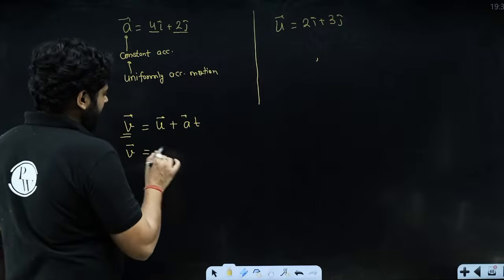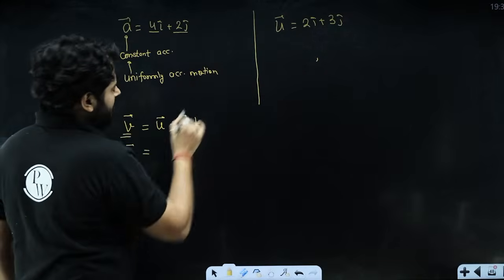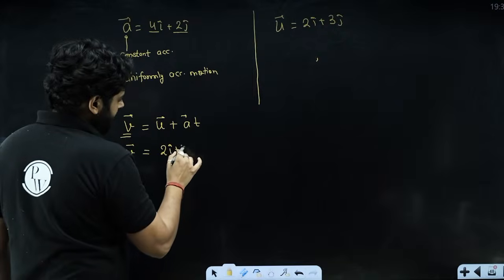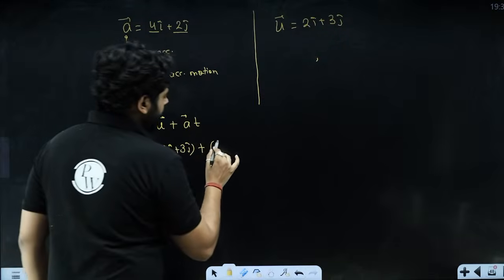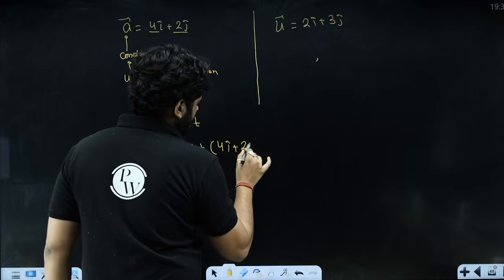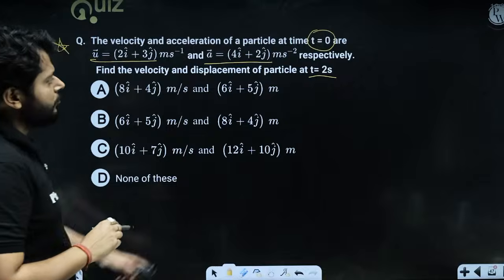So you see that the velocity vector is going to be u vector plus a vector. The u vector is given, 2i plus 3j, plus the acceleration vector, 4i plus 2j, and time is how much? Time is 2 seconds, right?